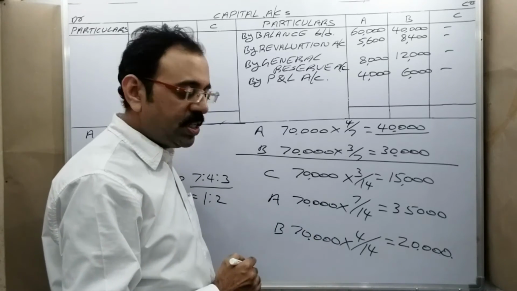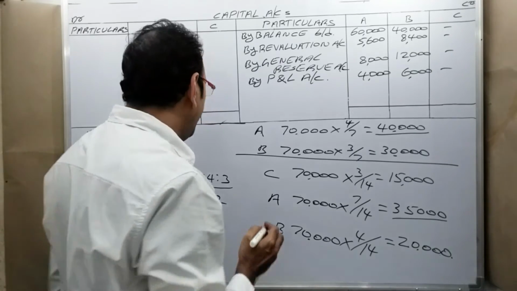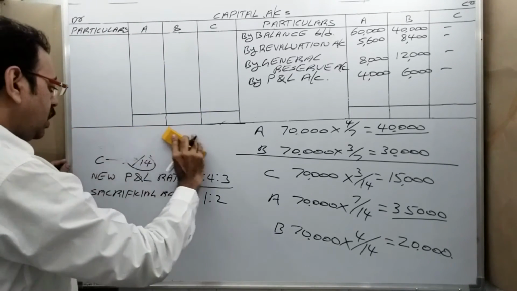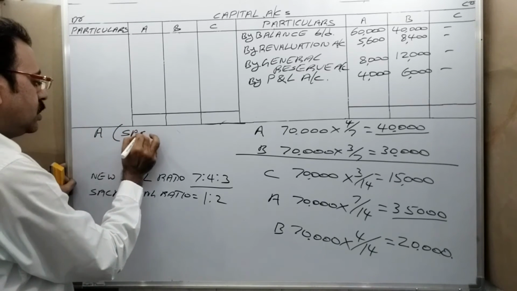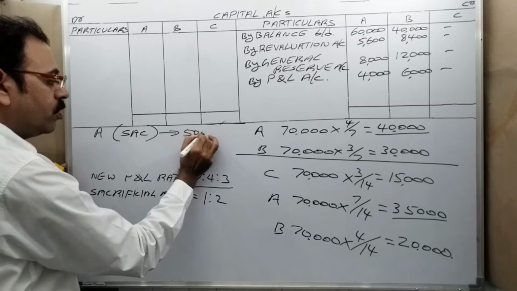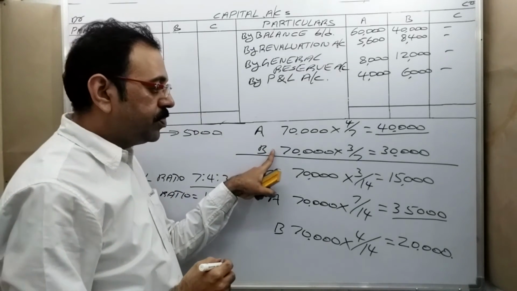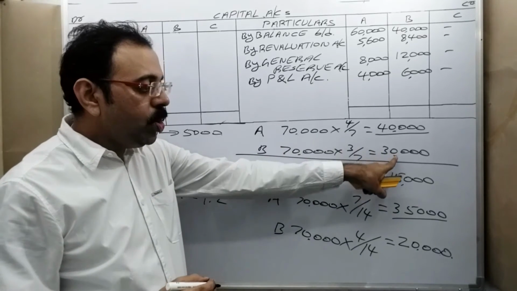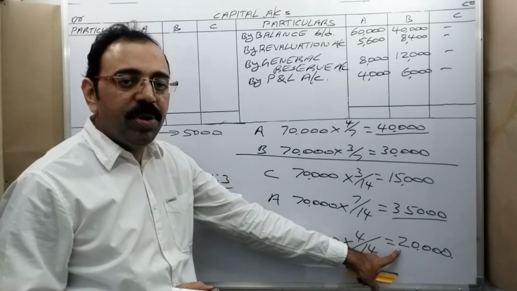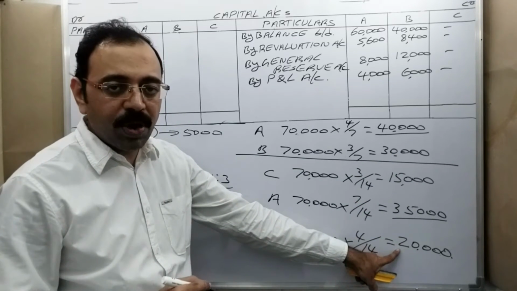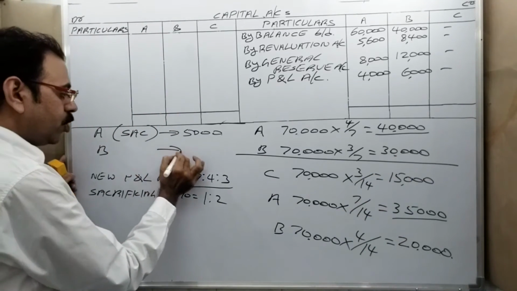Once you observe, before the admission, A used to get 40,000 profit. But after the admission, A is getting only 35,000 rupees profit. Means what? A is sacrificing. A is sacrificing how much amount? 5,000 rupees. Similarly, B. Before the admission, B used to get 30,000 rupees. But after the admission, B is getting only 20,000 rupees profit. How much did he sacrifice? 10,000 rupees.